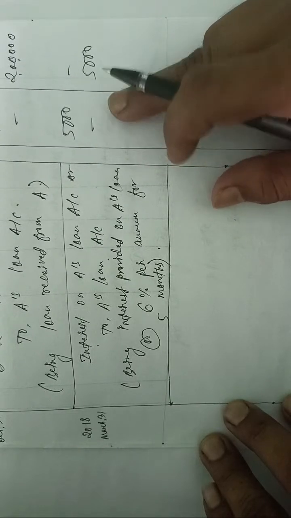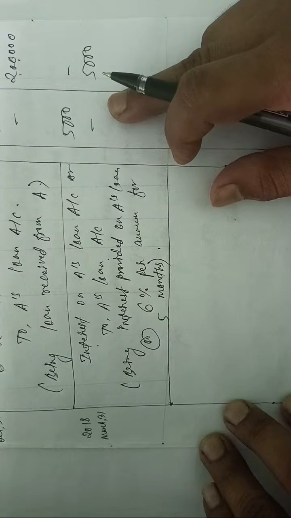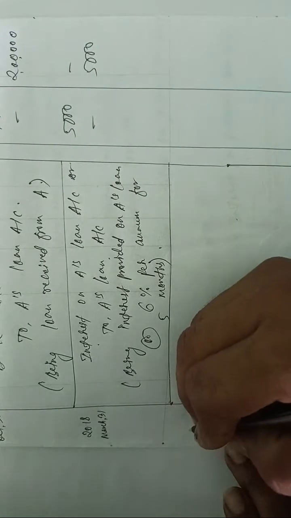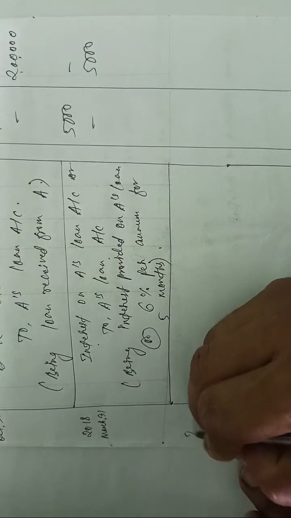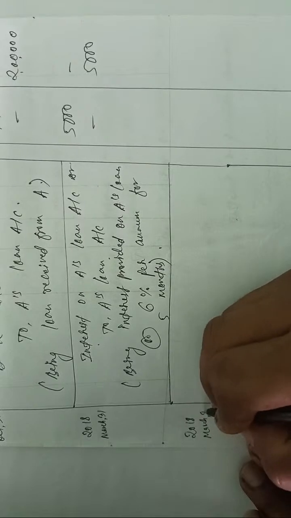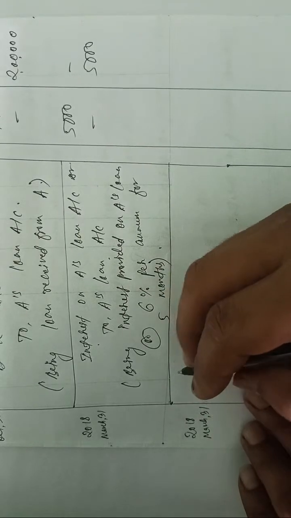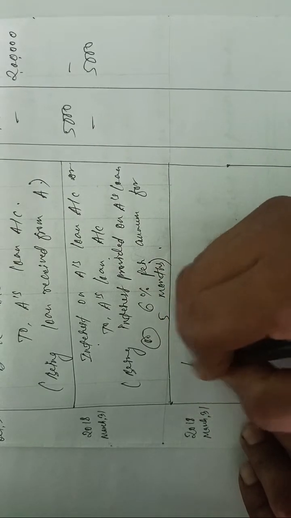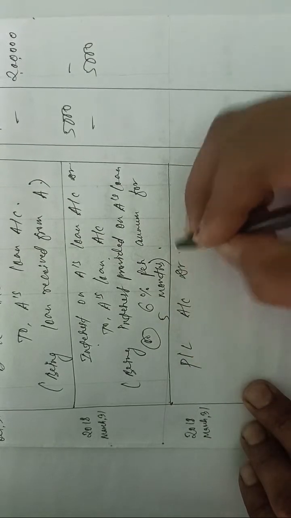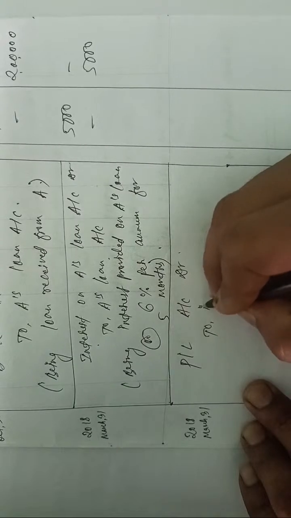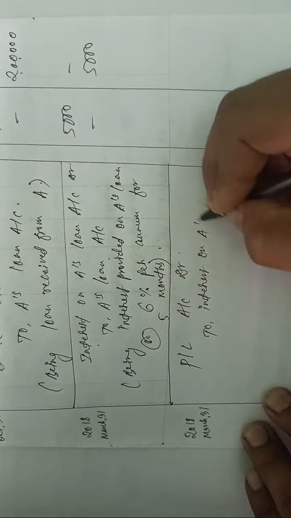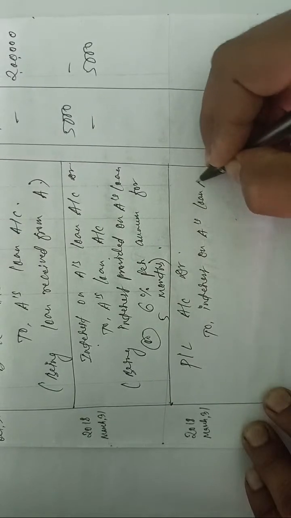That means the firm's profit will decrease, so by how much? 5,000. That amount will be transferred to where? That is to profit and loss account. That is the year ending. Okay, we have to pass the entry on 31st. Date is very much important. So we'll write profit and loss account debited to interest on A's loan account.